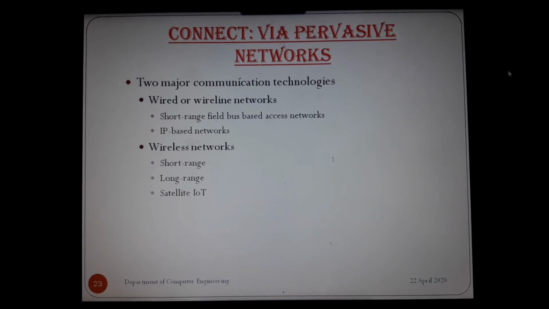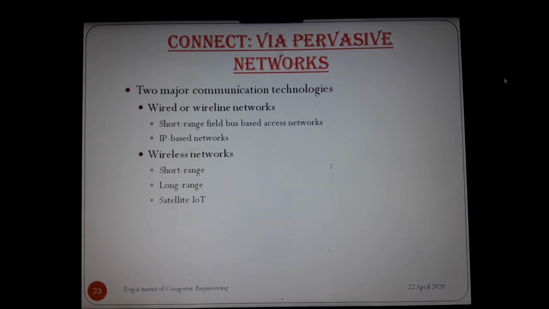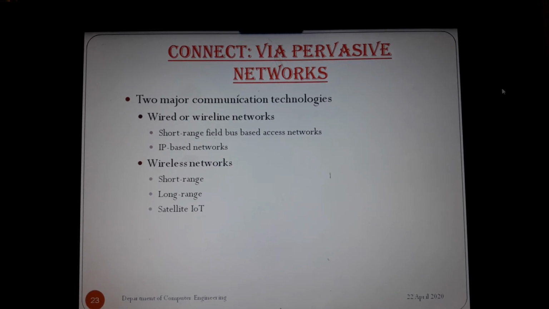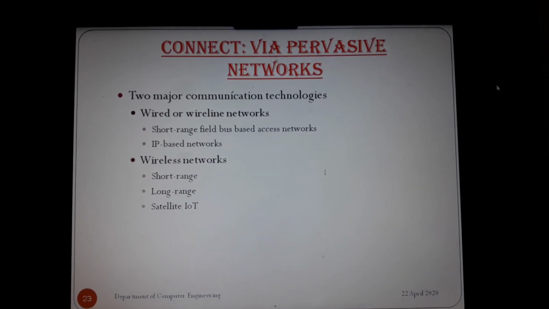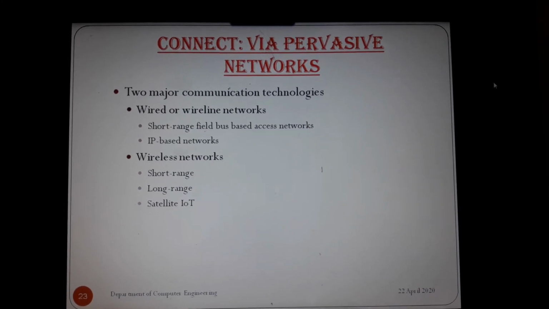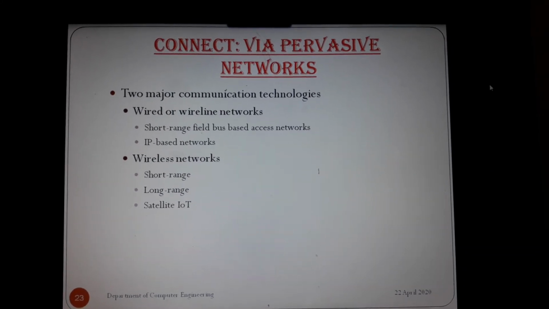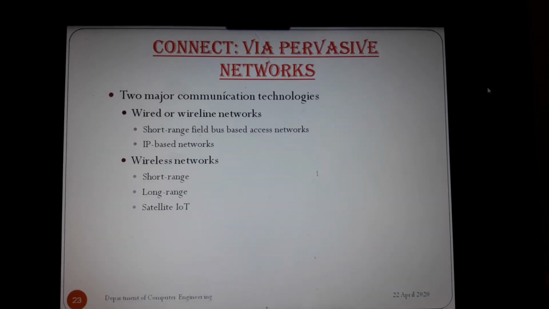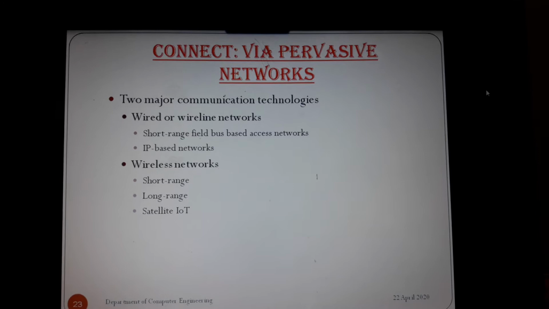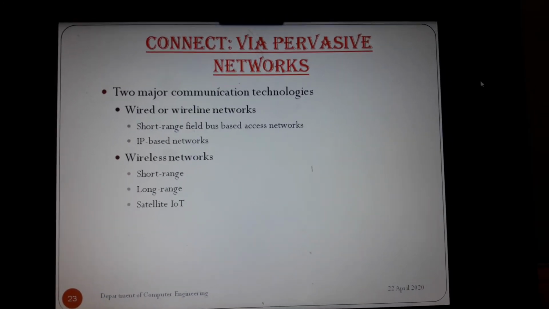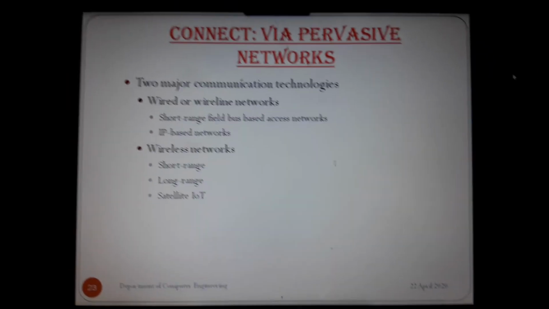Communication happens at the physical layer, which contains 802.3, 802.11, 802.16, Wi-Fi, WiMAX, etc. Then at the transport layer, TCP, UDP, and at the application layer, HTTP, CoAP. These are some protocols for communication to the pervasive or ubiquitous networks.